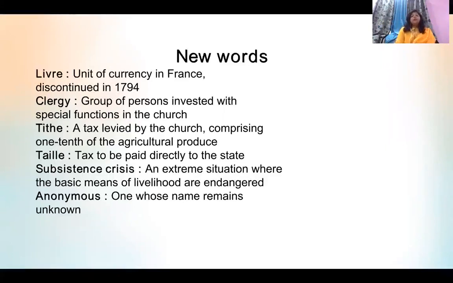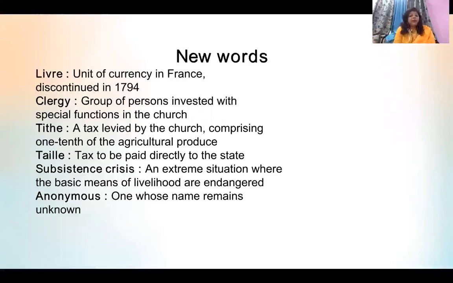Why am I telling you this word livre? Because when we discuss Louis XVI, when he was overloaded with debt, how much debt he had was all in livre. So livre was a currency which was discontinued in France in 1794.